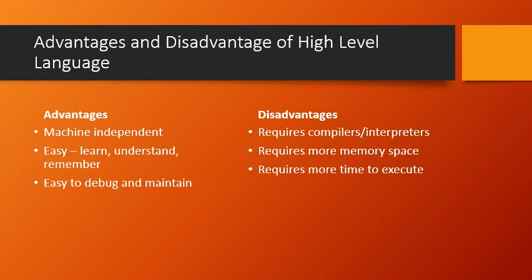If the program is written using assembly level language, we need a translator called an assembler. If a program is written in a high level language, then it requires translators such as compilers and interpreters. And the machine level language doesn't require any translator, because the data and the instructions are given in the form of zeros and ones itself. So there is no necessity of a translator.